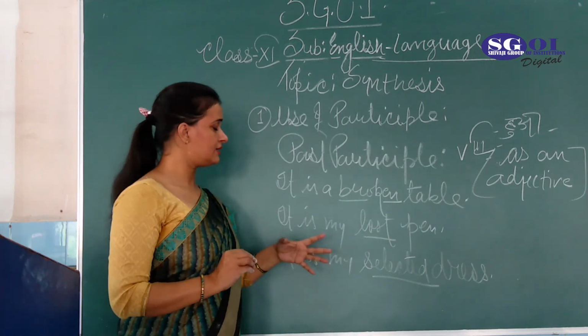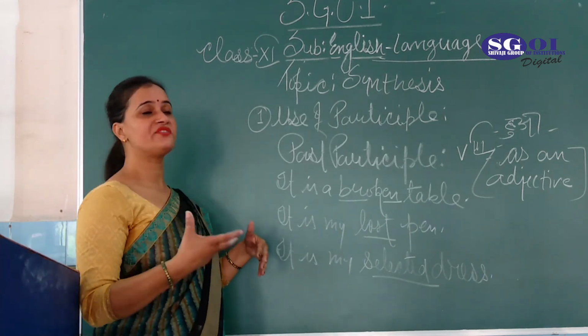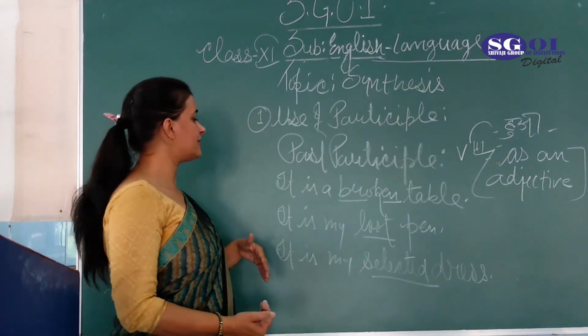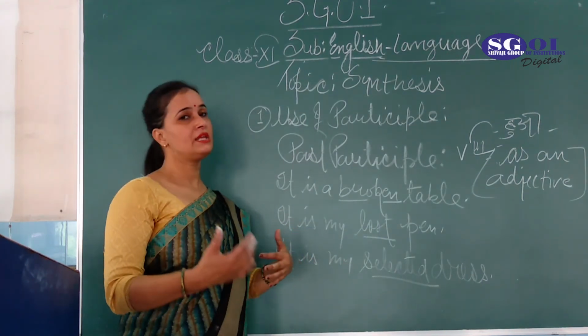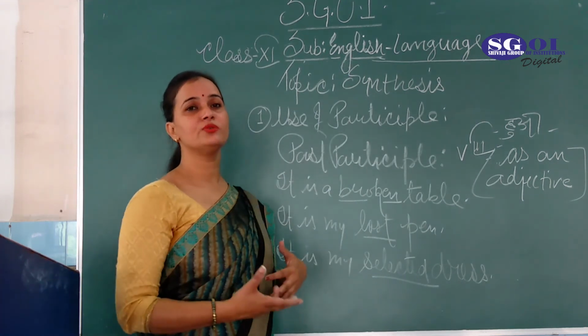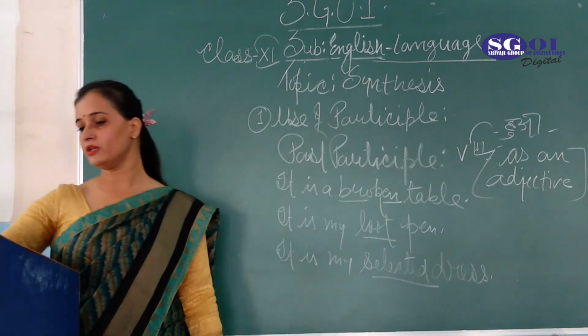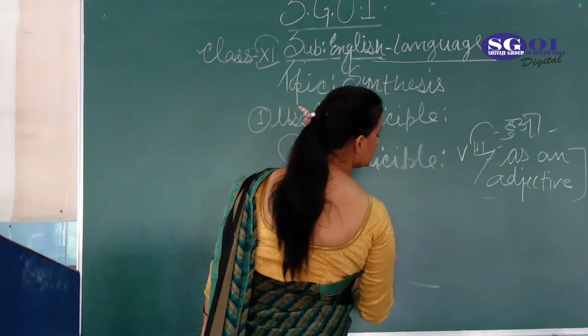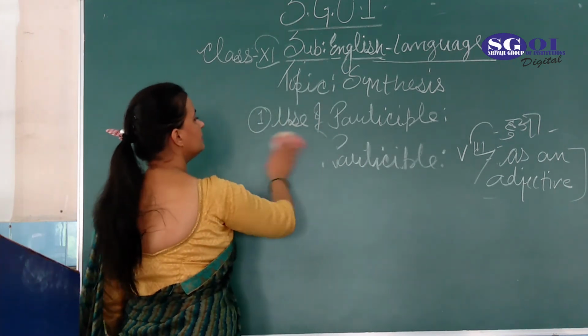It's my selected dress, it means ये मेरी selected की हुई dress है. This is the Hindi meaning of the particular sentence, and this is my lost pen. ये मेरा खोया हुआ pen है. It's my broken table. ये मेरी टूटी हुई टेबल है. So have you got this one? How will you use the past participle in the sentence? Let's see the perfect participle in the sentence.